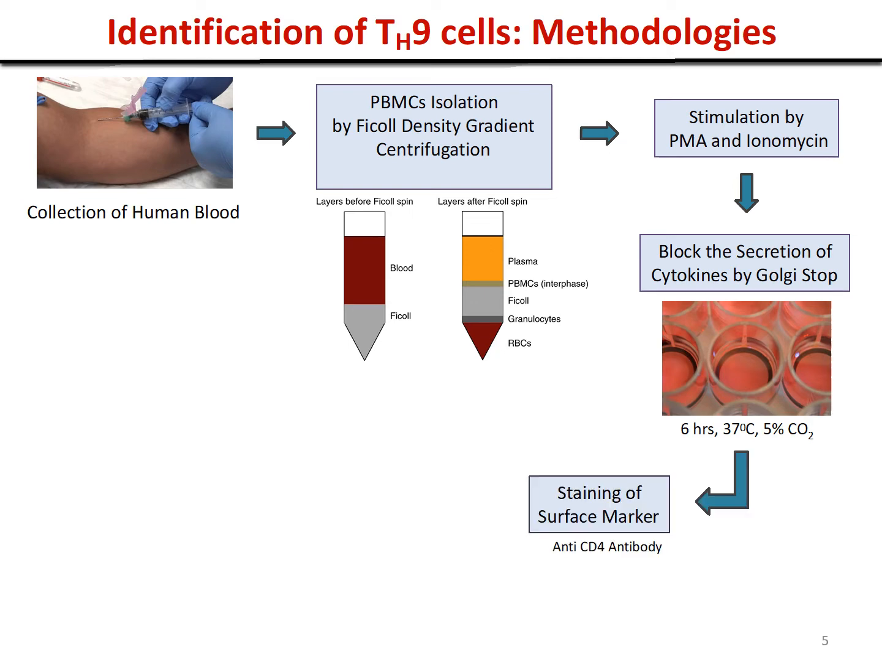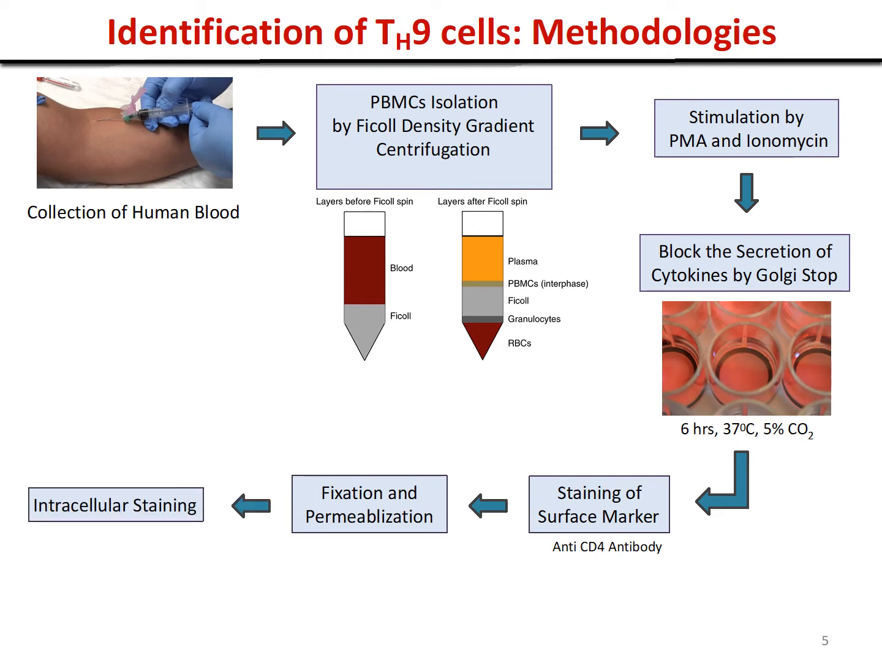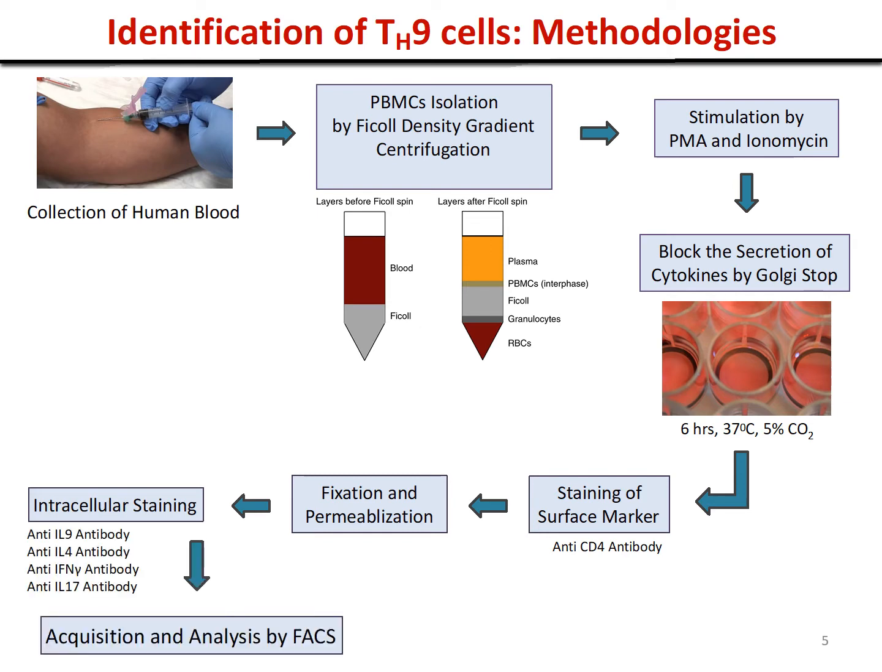The PBMCs were first stained with fluorochrome conjugated surface antibodies, and then the surface stained cells were fixed and permeabilized. Then they were stained with fluorochrome conjugated antibodies for intracellular markers like IL-9, IL-4, IL-17 and IFN gamma. Finally, acquisition and analysis by flow cytometry were performed for identification of Th9 cells.